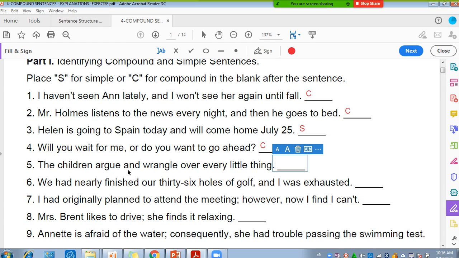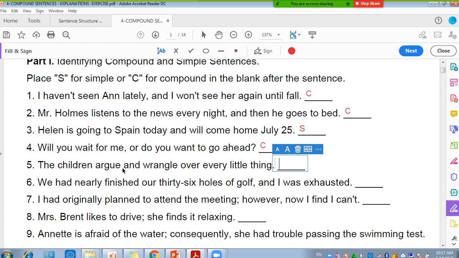The coordinating conjunction must connect two complete sentences, two independent clauses, two complete thoughts. Is the "and" here doing this? If you read the two parts before and after "and", each one by itself, will it give you a complete sentence, a complete thought? The first one, the children argue.